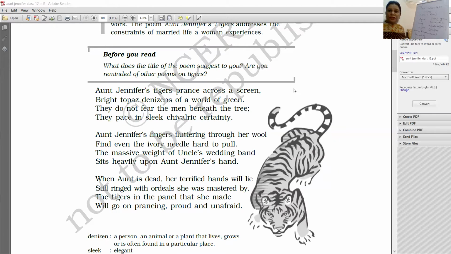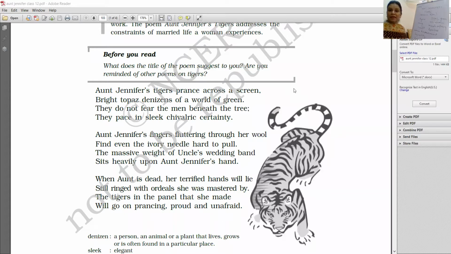The tigers for her are a symbol of courage, of strength. They are very confident, very brave, and they evoke respect and fear among humans also. And Aunt Jennifer wants to be maybe like the tigers.